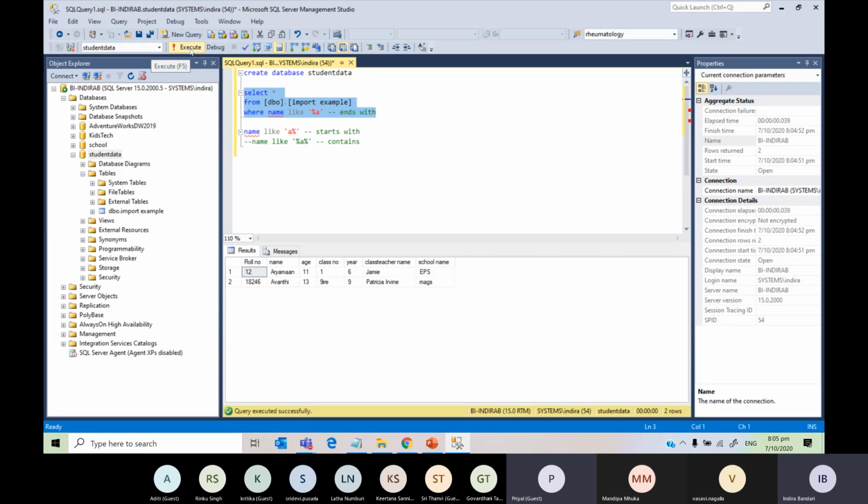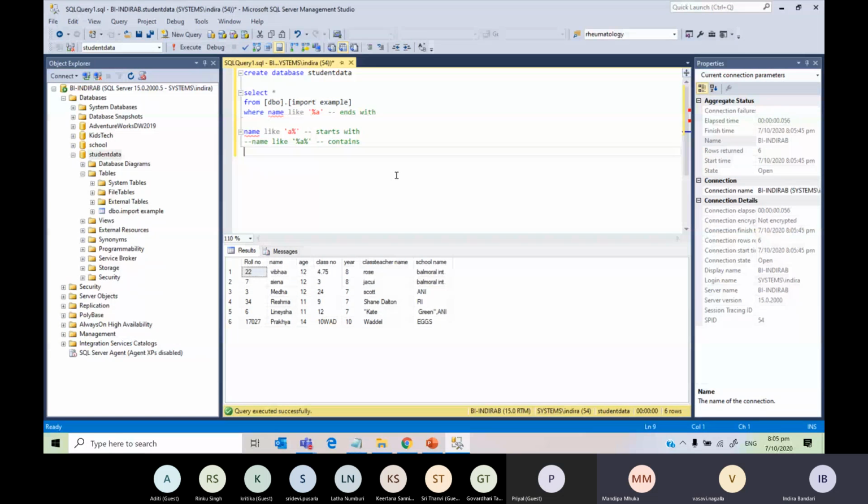So now if I run this, you will get all the students whose names end with A. See, everything ends with A: Siana, Viba, Meda, Reshma, Linesha, and Prak. So you have all 6 students whose names end with A. So the percentage goes before the A. There are 3 scenarios. So did everyone get the like operator? Yes. Okay, so that's one refresher.